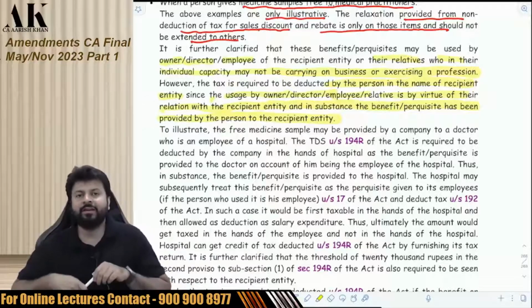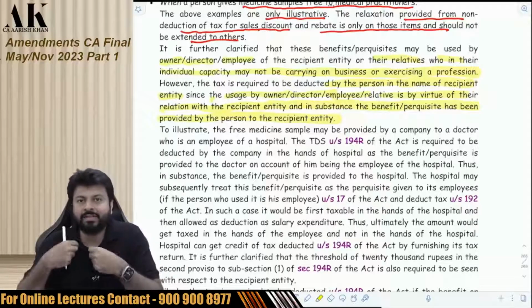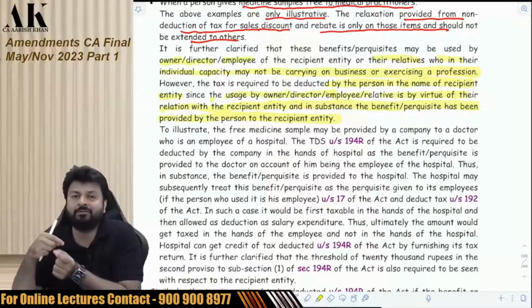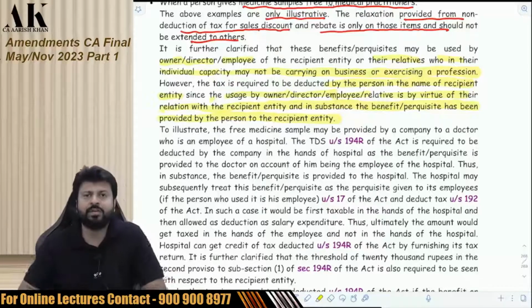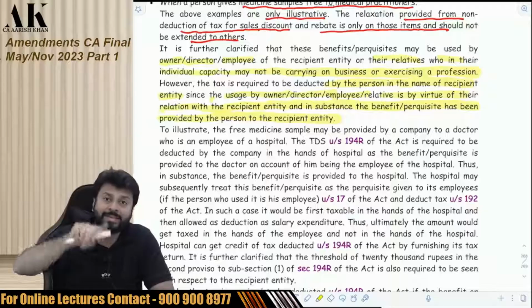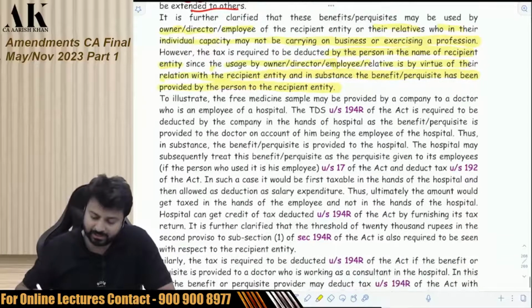So if Reliance Industry has done something good for my business, I will give a pen to Reliance Industry. What will Reliance Industry as a company do with that pen? I have to give that pen to Mukesh Ambani only, no? So I have to deduct TDS in the name of what? In the name of the company only, because Mukesh Ambani is getting that pen from me because of the company. That's what it has to say.